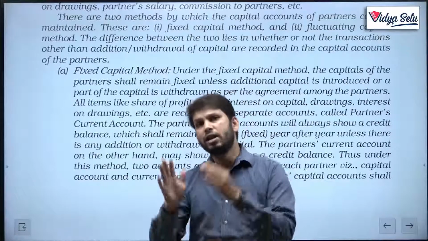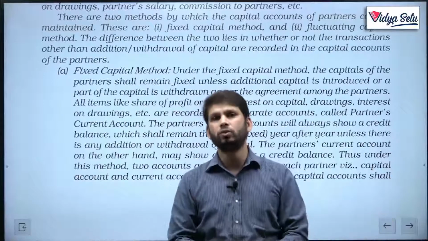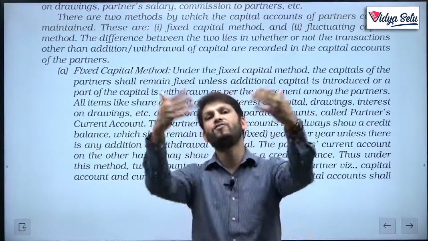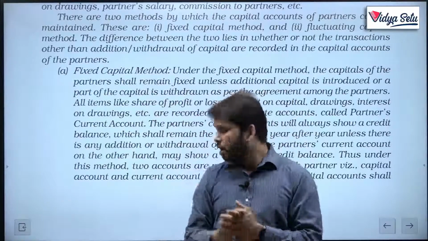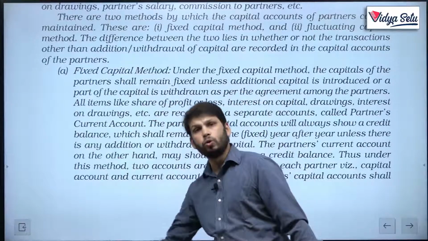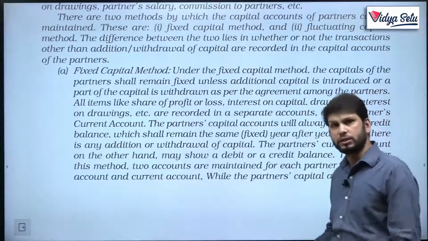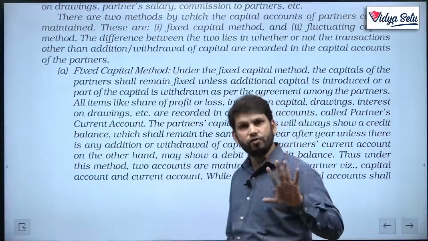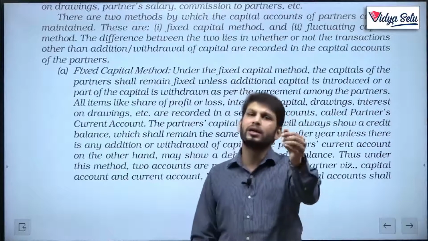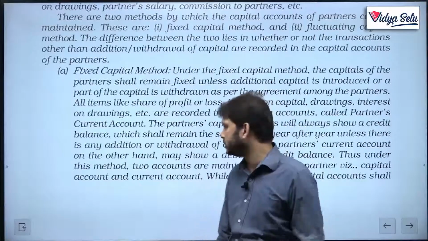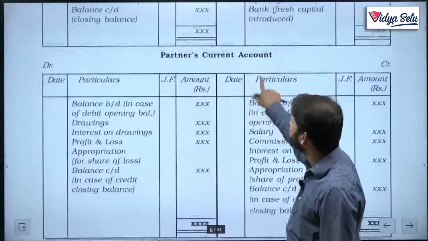To do that, let us first understand the accounts, and then we will read this theory. It will be really clear in our mind. We will start with fluctuating capital instead of fixed, because this is the default we have to follow. This is seriously simple, and if we understand fluctuating, then understanding fixed is really easy. Let's see, they have given the formats.